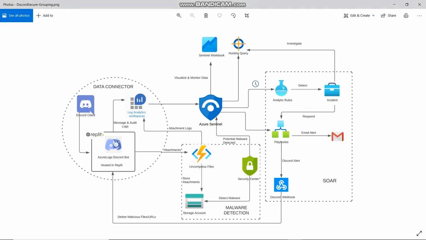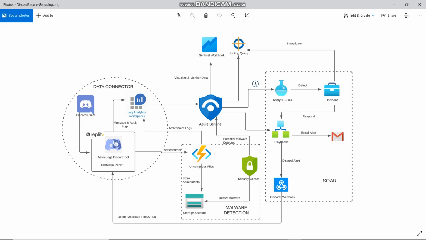We have decoupled the attachment processing component from the bot in order to reduce the computation load on this bot server. Instead, an Azure function is used here to process attachment data, which uncompresses the files, logs the metadata in the Log Analytics workspace, and stores the individual files in a storage account.